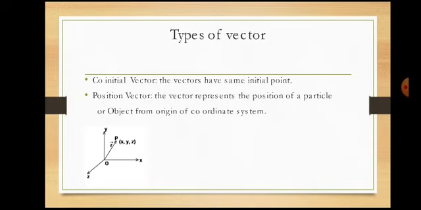Before wondering where he is, first we ask someone, where is so and so person? Then the person says, sir, he is in the library, he is in the canteen, he is in the hostel. Then you directly go to the canteen or library or hostel. Otherwise you have to search everywhere in the whole campus. The position vector gives the position of a particle or a body object from the origin of a coordinate system.